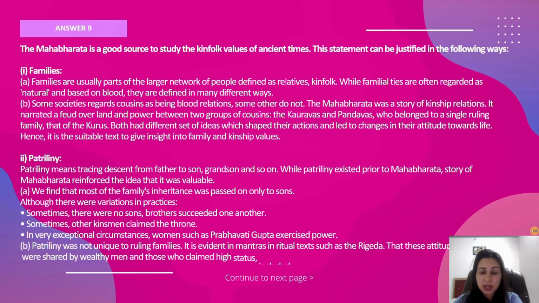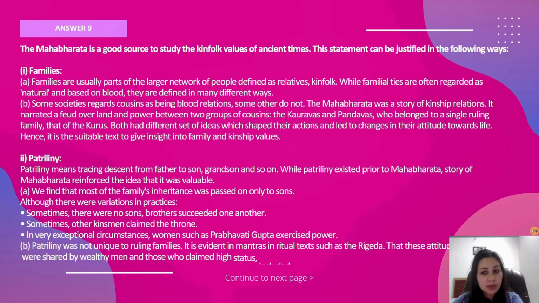When we talk about the social life, family is the first thing. So, definitely, the joint family system was there in the country. Family is known as kul. It was a larger part of family, defined as relatives, kinfolk. Familial ties were often regarded as natural, based on blood. Sometimes societies regard cousins as blood relations, and some societies do not. So that is the variation.